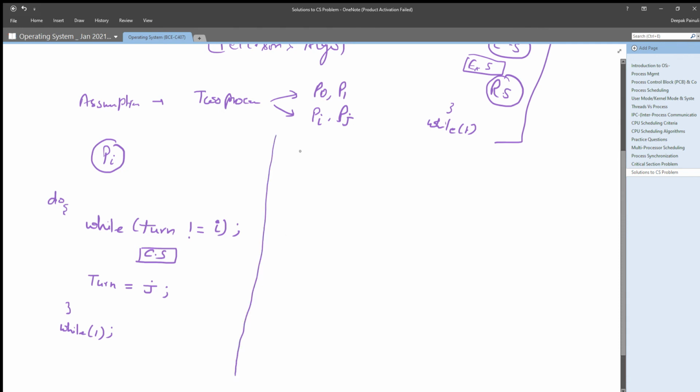In the same way, to better understand this problem's solution, we must develop the same code for Pj.